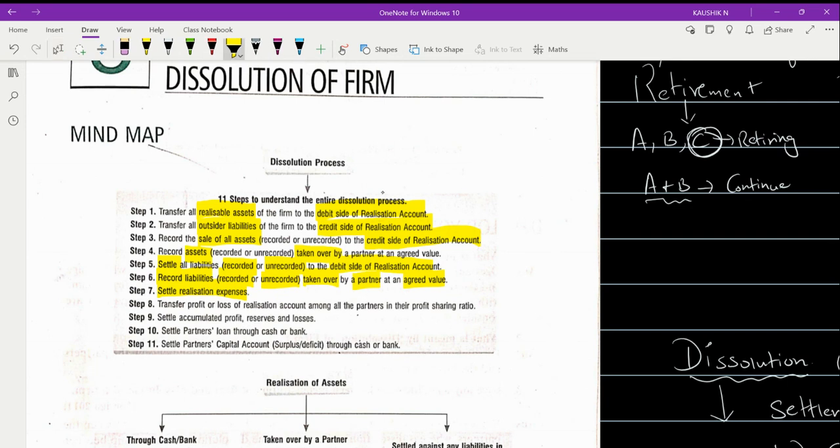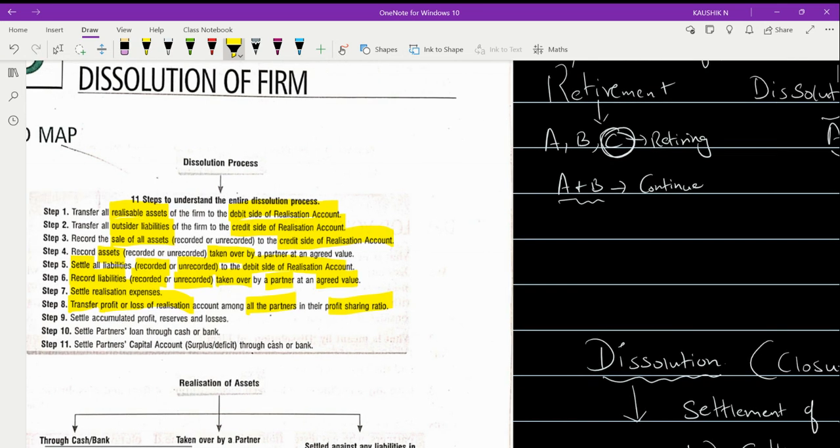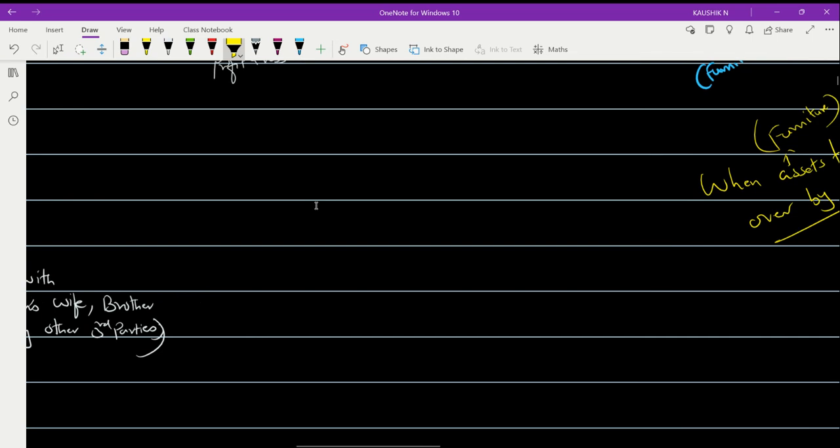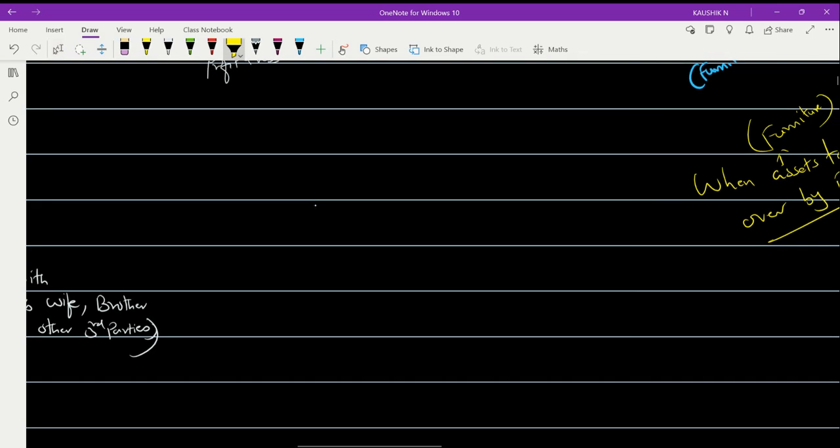I'll discuss one by one the settlement of realization expenses, and then you have to transfer the profit or loss of realization account among all the partners in the profit sharing ratio. That means after taking into account every item, every transaction, your realization account.